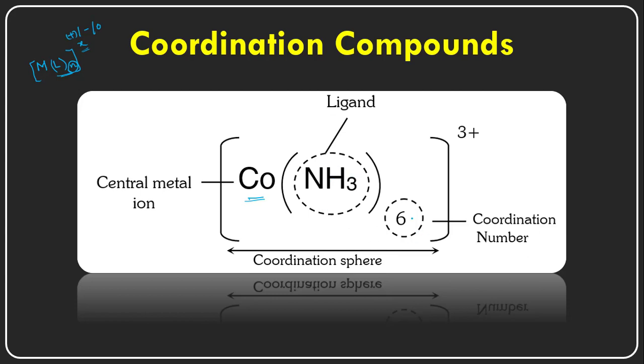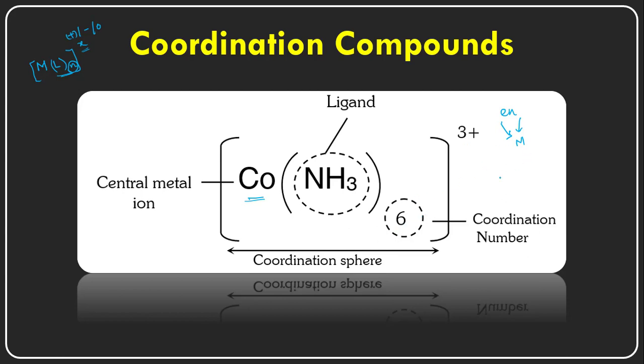It will be the same. But if it is a bidentate ligand like ethylene diamine, each ethylene diamine can form two bonds at a time with the central metal cation, so the coordination number will be different.